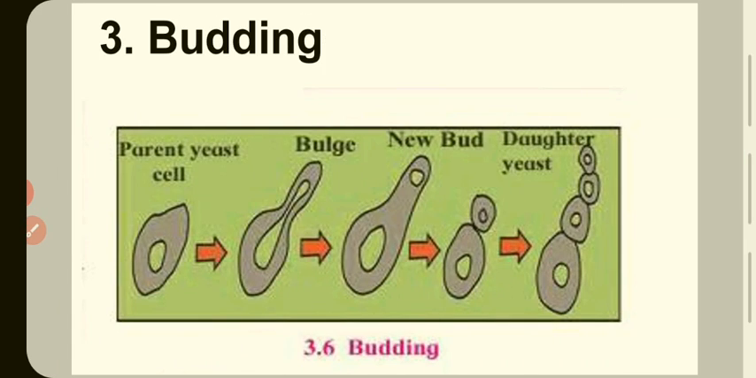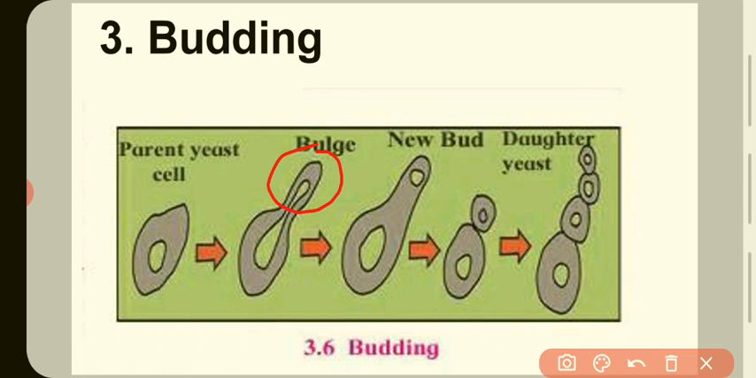Third method is budding. In this process, two daughter nuclei are formed by mitotic division of the parent cell. A small bulge appears on the surface of the parent cell. This is the small bulge. The bulge is nothing but the bud.